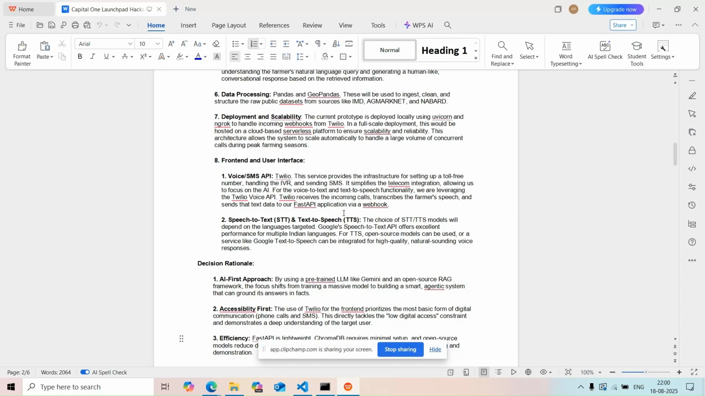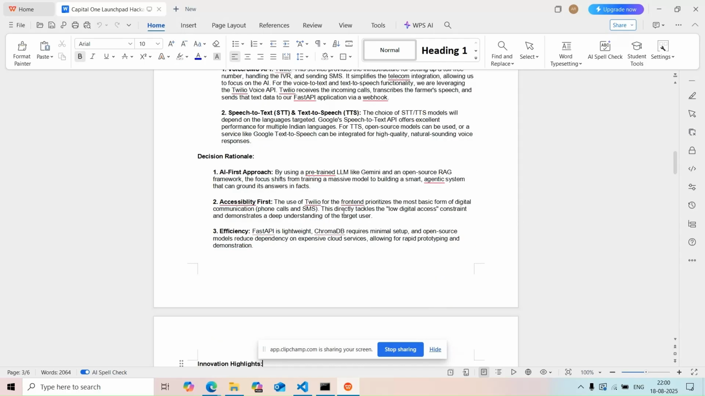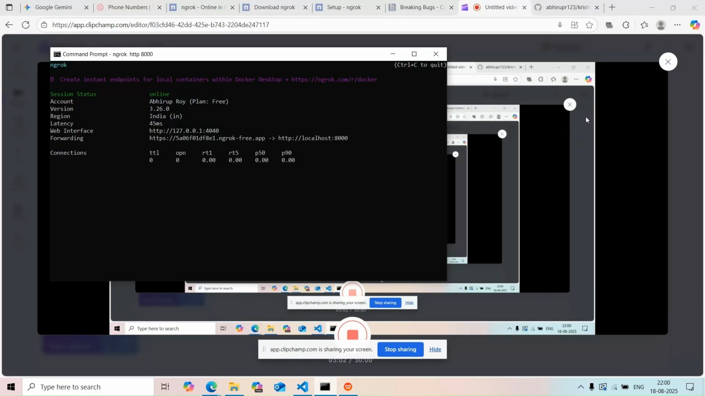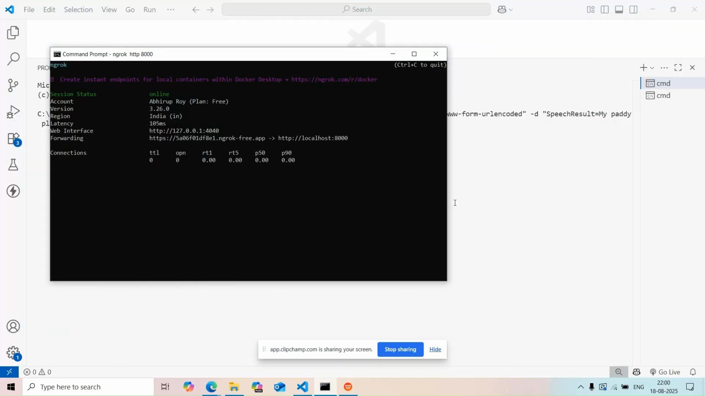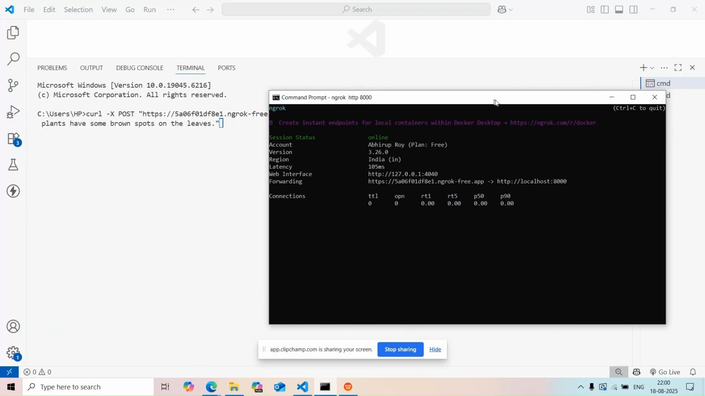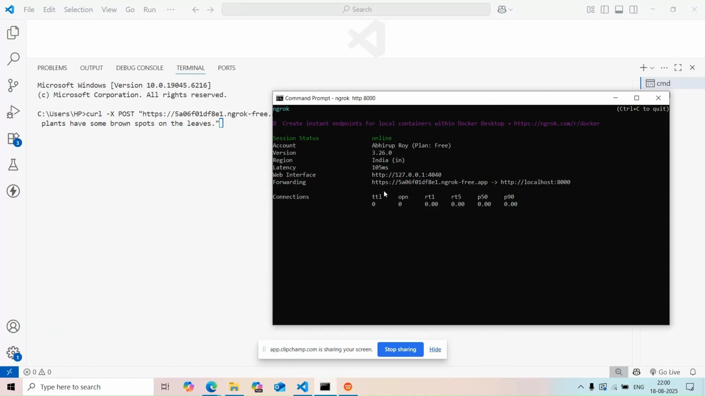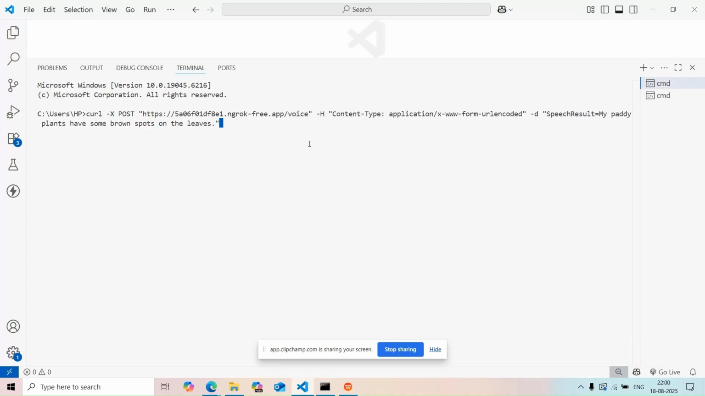Now I'll walk you through a simulation of this process. Since we can't make a live phone call during the demo, we are using curl to perfectly replicate the webhook request that Twilio would send. The request includes the transcribed speech just as a real call would. This is our ngrok terminal, and this is the FastAPI terminal. As I run this command, pay close attention to the two terminals on the screen.